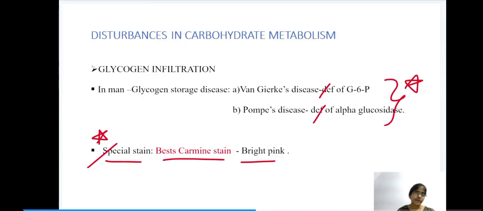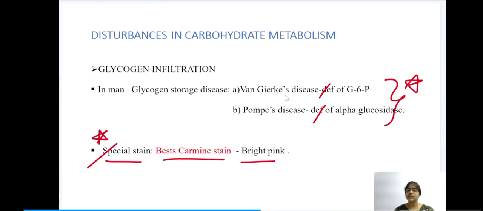Next we have disturbances in carbohydrate metabolism. Here we have glycogen infiltration. In man, there are glycogen storage diseases. Under the glycogen storage diseases, we have two diseases. First one is Von Gierke's disease and the second one is Pompe's disease.